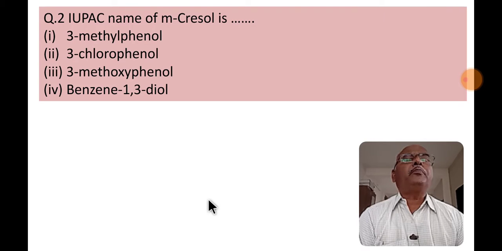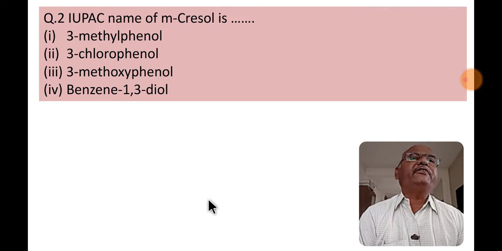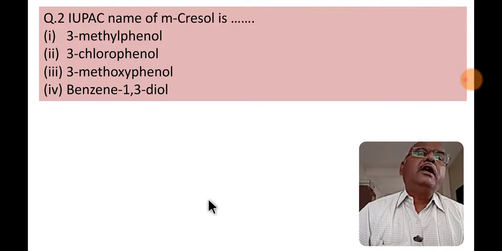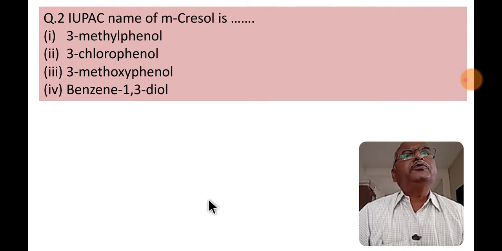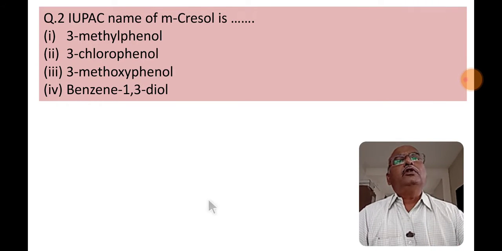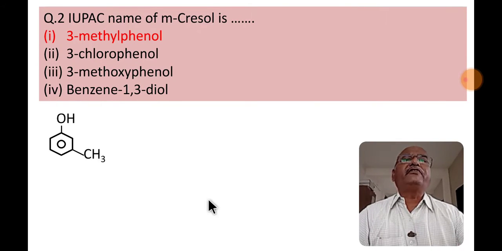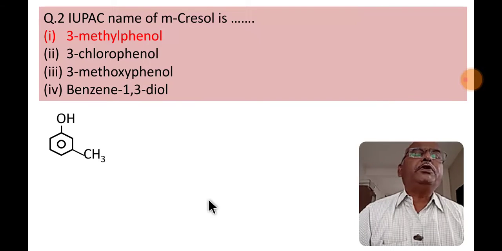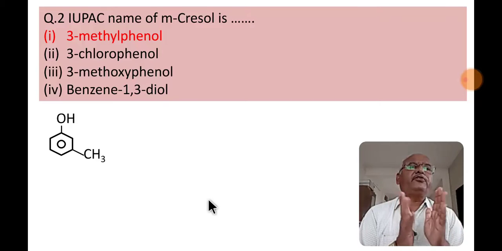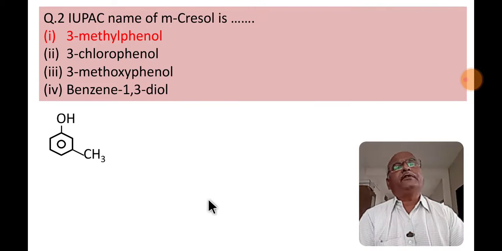IUPAC name of metacresol is. So cresol is a phenol. At meta position methyl group is present. So the name of the compound is 3-methylphenol. First option is the correct option.